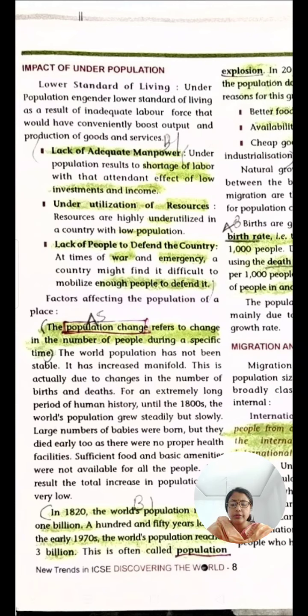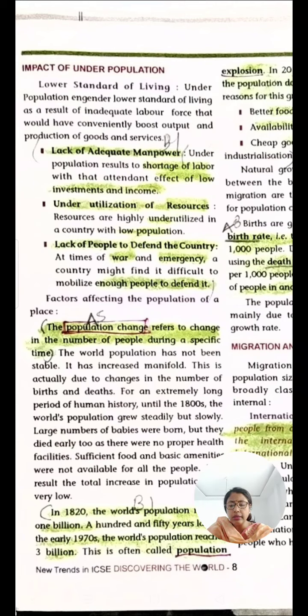The world population has not been stable. It has increased manifold over the years. This is actually due to the changes in the number of births and deaths.